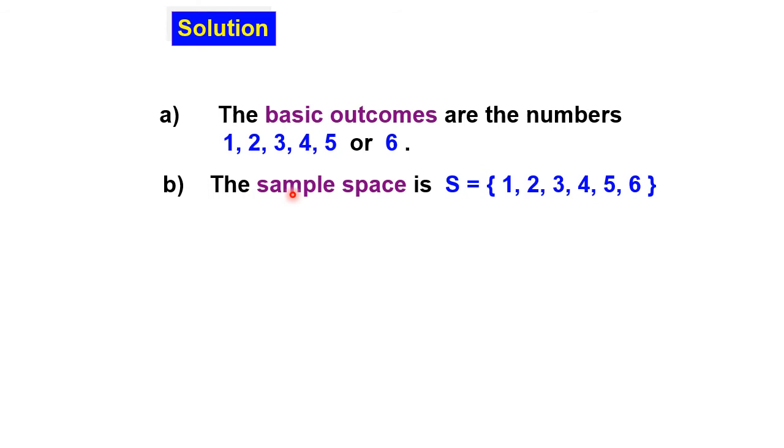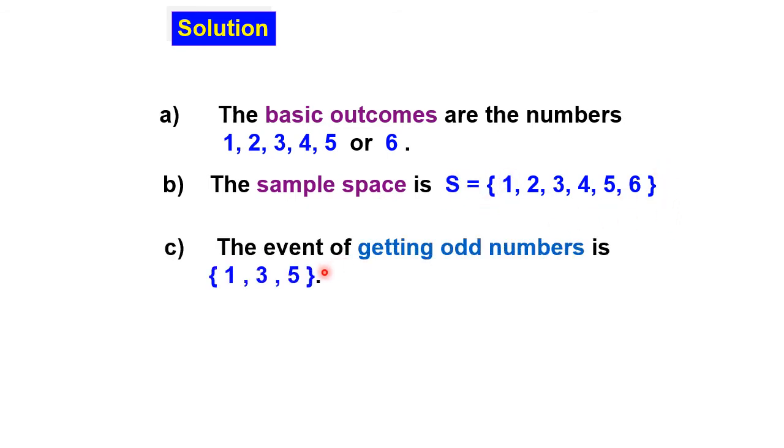and in the form of a sample space we have to put S, and then a curly bracket on both ends to represent a set, a set of a sample space. So this is the basic outcome without S. If you put the sample space, you have to put S and then a curly bracket. And then the event to get an odd number: as I said earlier, we have 1, 3, and 5.